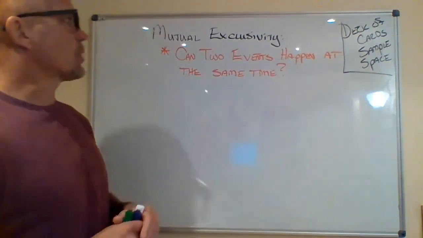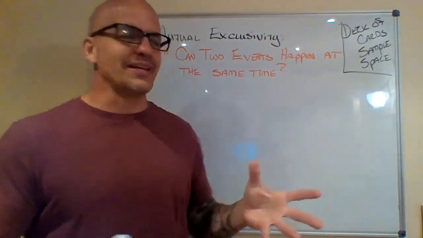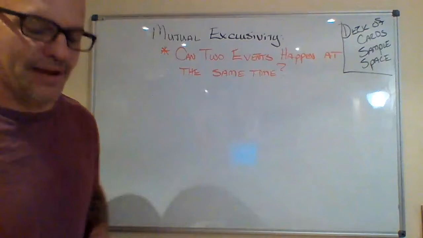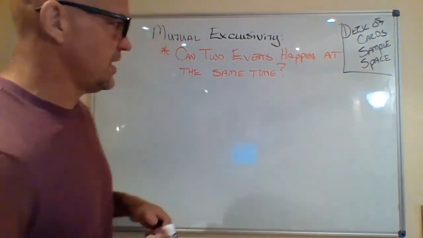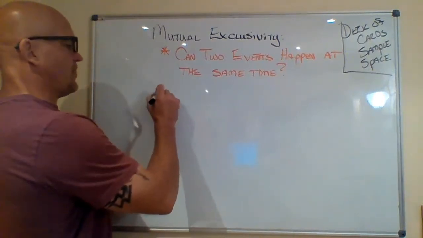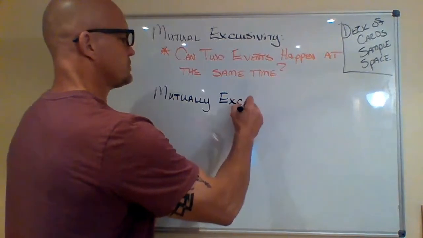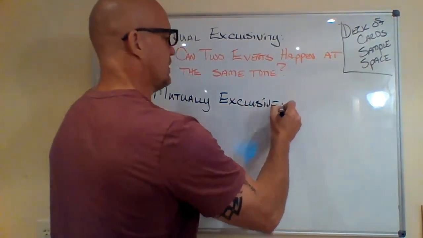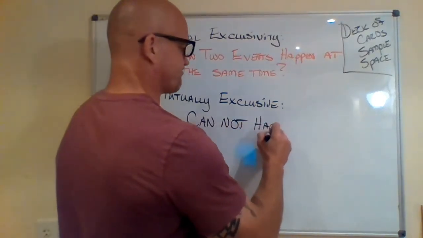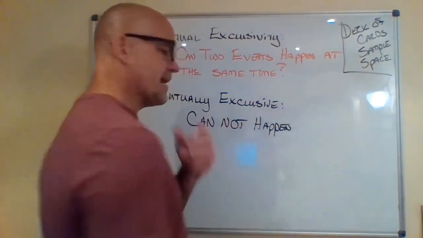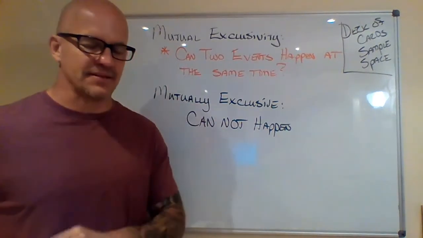So today we're going to talk about mutual exclusivity, which sounds cool, doesn't it? All it is is whether 2 events can happen at the same time. It gets slightly confusing for some kids because when things are mutually exclusive, that means they cannot happen at the same time.